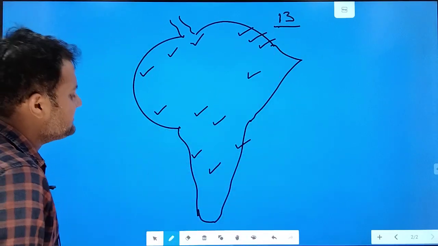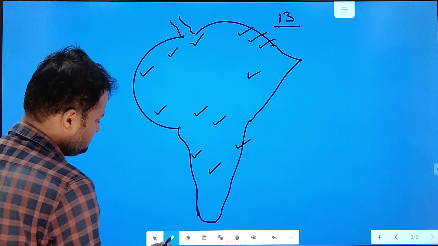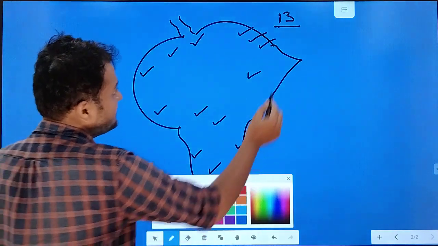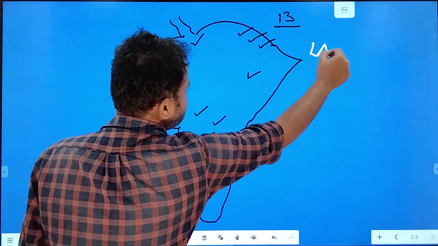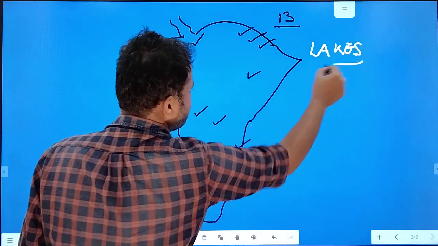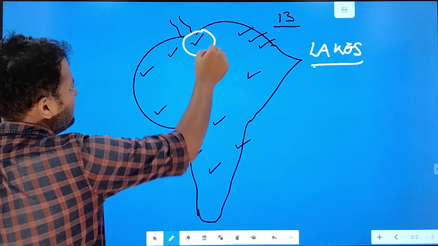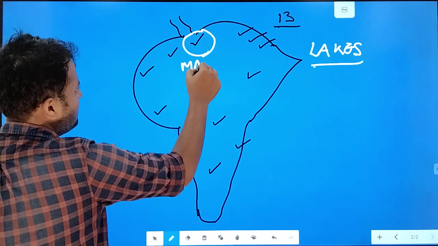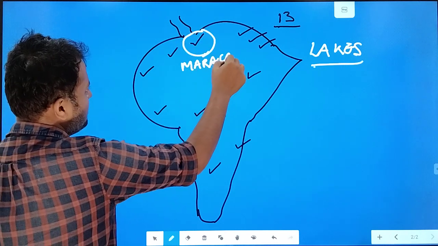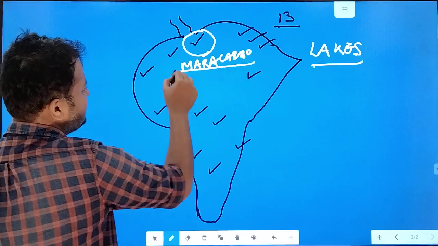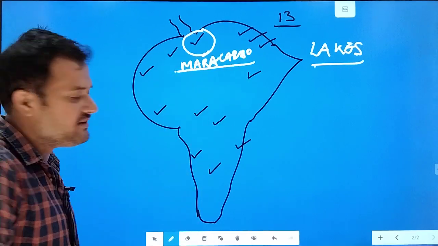Then moving on to the lakes. Lake Maracaibo lies in Venezuela and is very important for petroleum production.